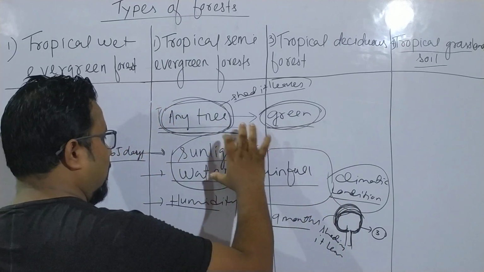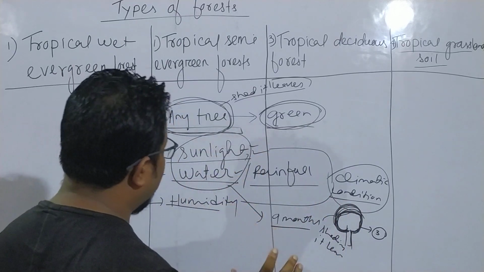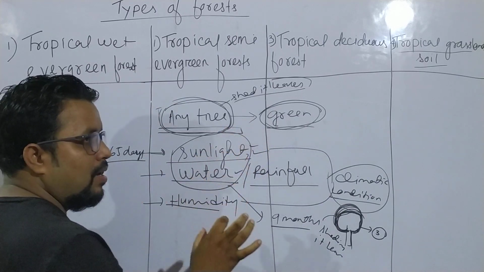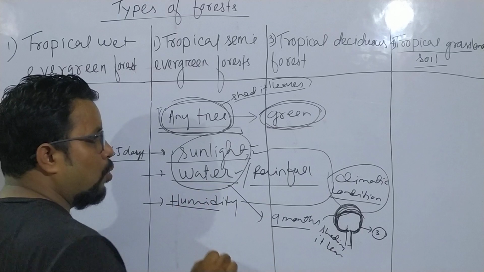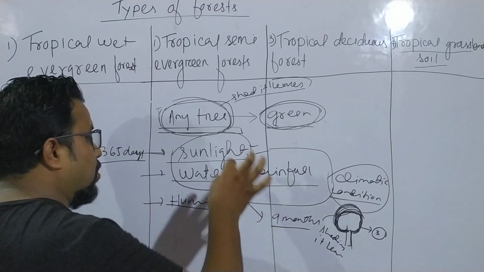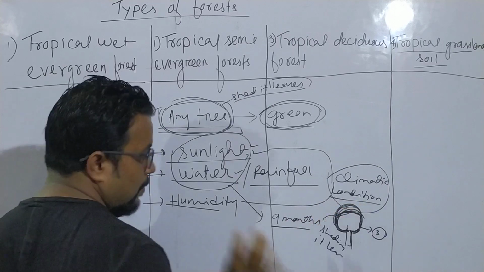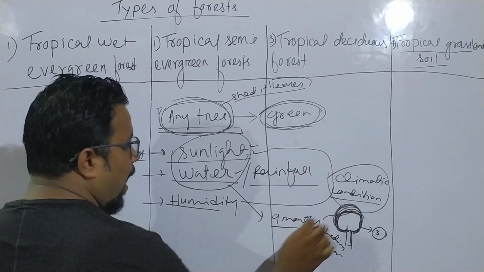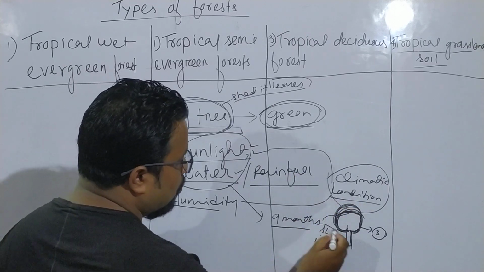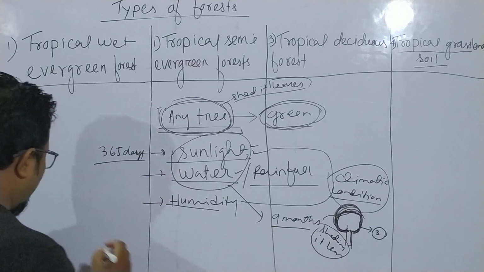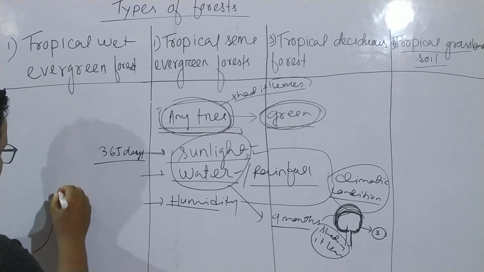The summary is: if a tree does not get sunlight and water, out of these two, throughout the year, then it will shed its leaves. And why will it shed its leaves? The reason is very simple.